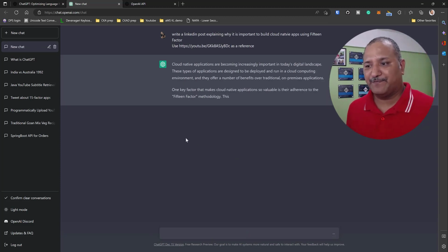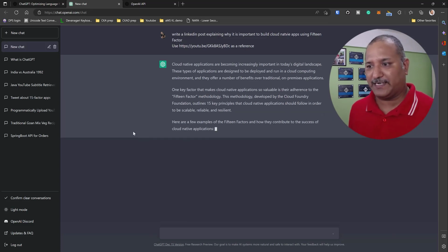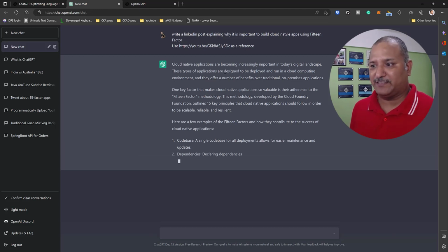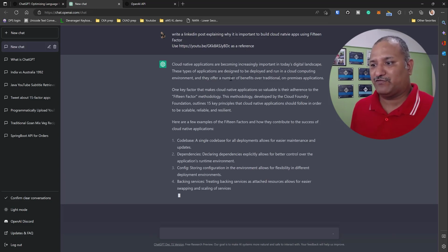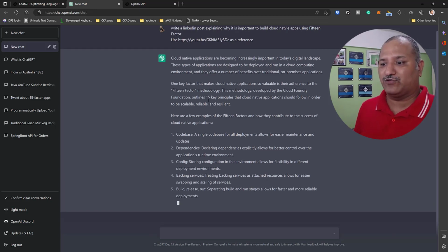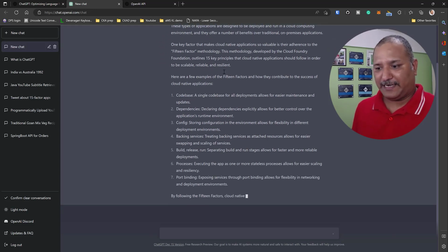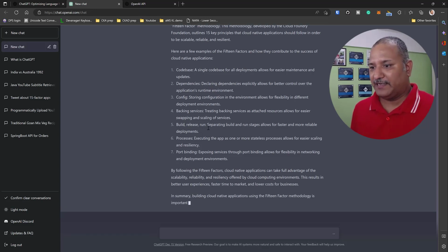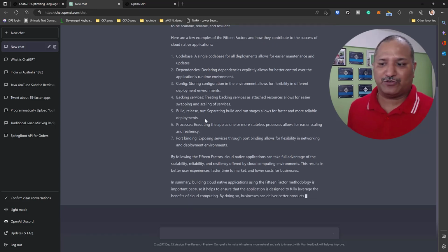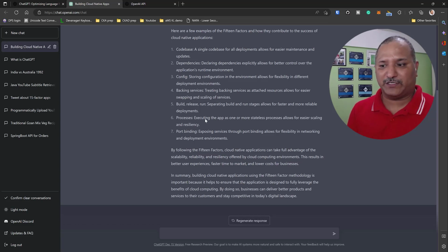And like the tweet, here there is content for a social media post created, which talks about how cloud native applications are becoming increasingly important in today's digital landscape. There are types of applications designed. Then it goes into the factors, the 15-factor methodology, and it lists down the factors which are related to the 15 factors. I didn't give any of these, so it is able to look around the information available on the internet, and it's finding this relevant information for me.